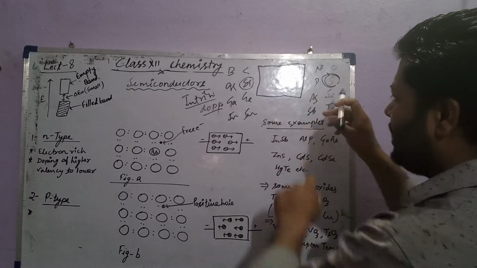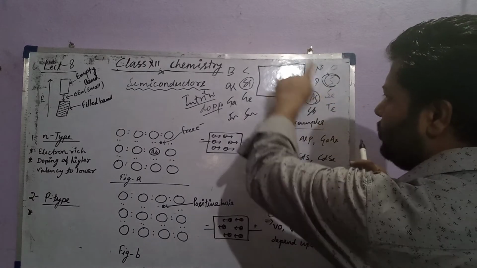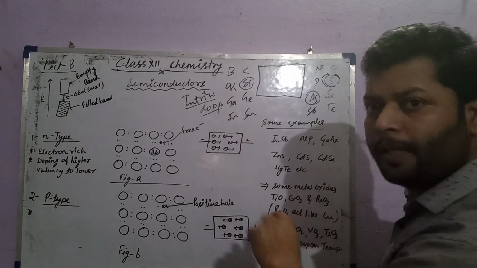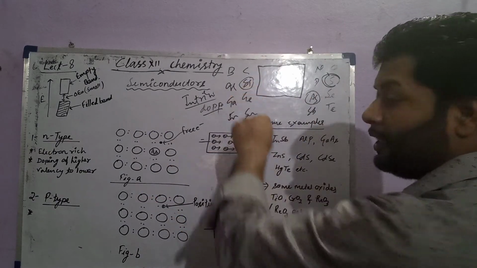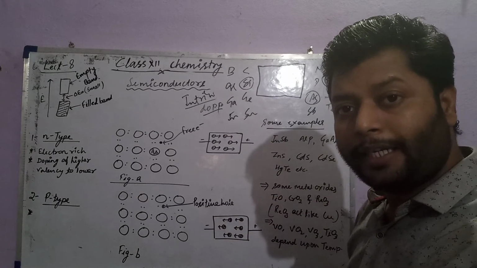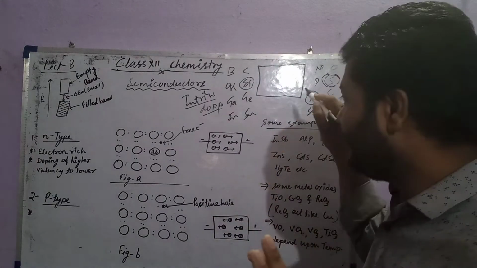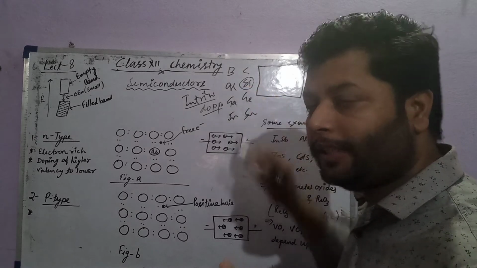As well as arsenic. Suppose arsenic is doped in silicon or germanium, again they will give n-type. Higher valency doped in lower valency.